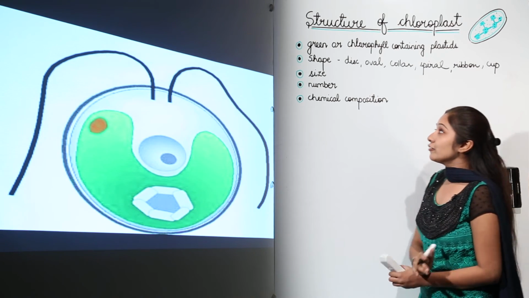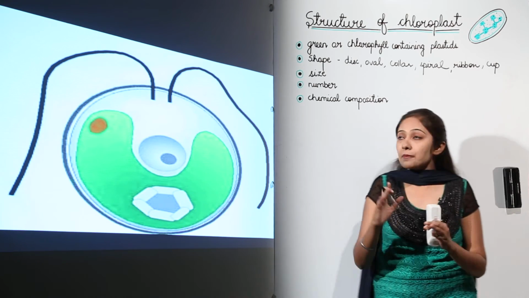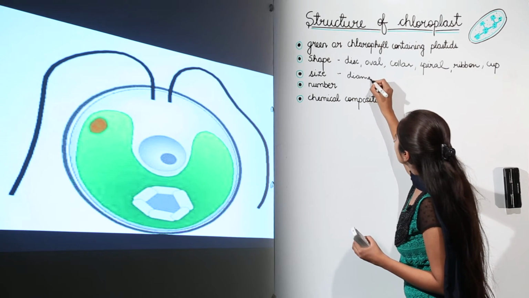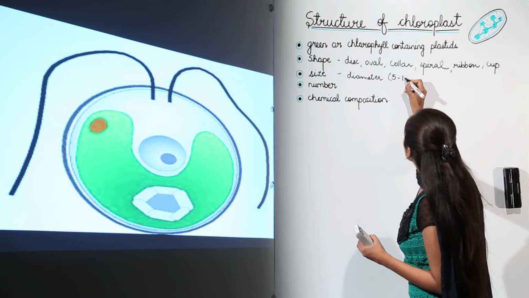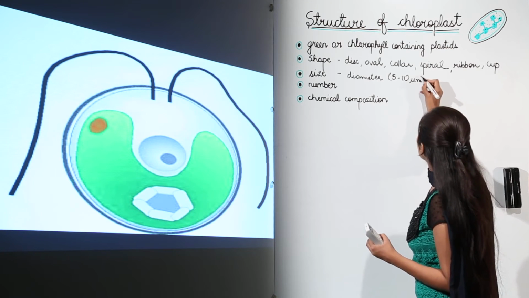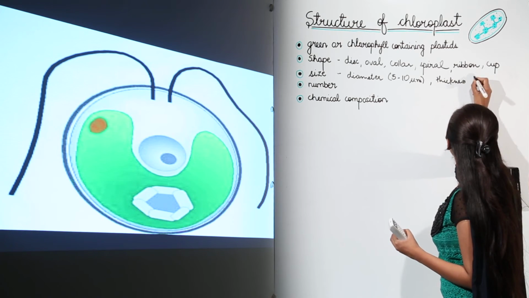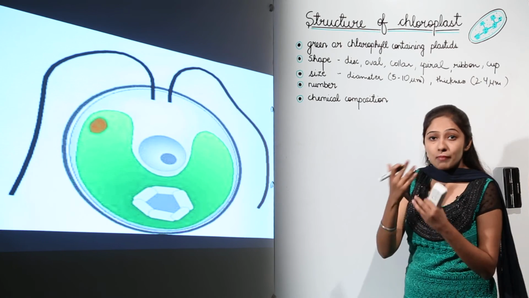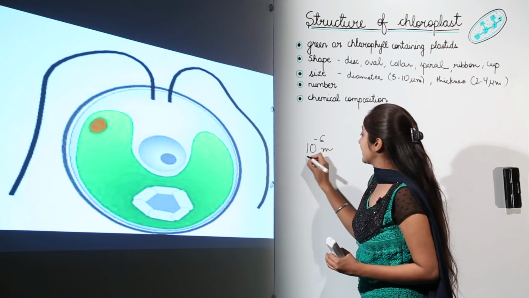If we talk about the size, the diameter of chloroplast is around 5 to 10 micrometer, and the thickness of chloroplast is 2 to 4 micrometer. And what is a micrometer? A micrometer is equal to 10 raised to power minus 6 meters.